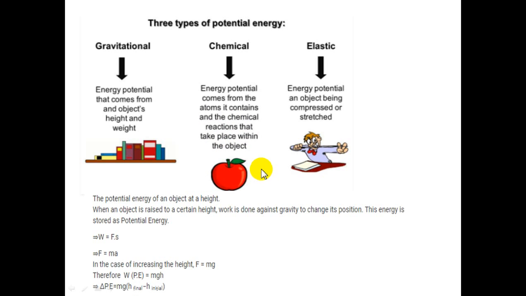हम बोलते हैं ना एप्पल, ये सम एप्पल हैज आल्सो सम एनर्जी. So some atoms or some chemical substances have some energy, stored energy in it, and when we consume it, we get the same energy. Elastic energy, potential of an object being compressed or stretched, अगर कभी भी होगा तो उसमें potential energy ही होगा.